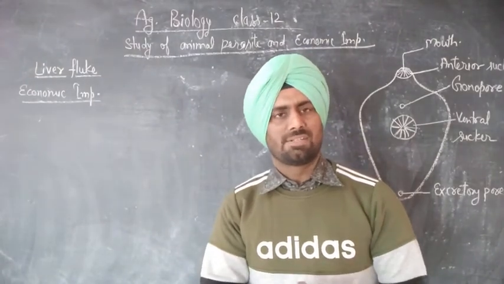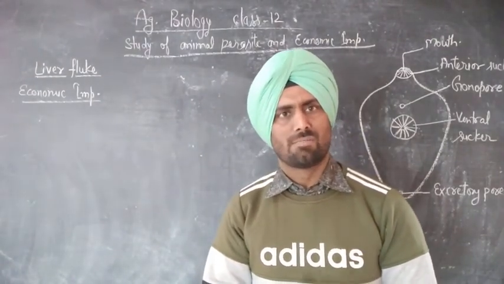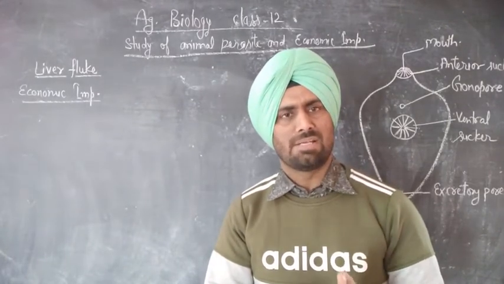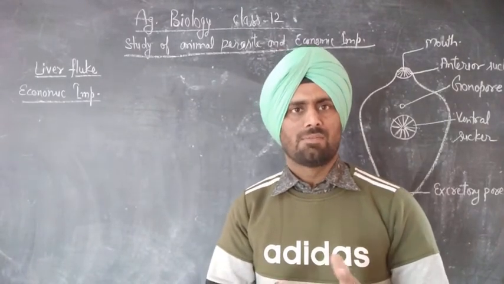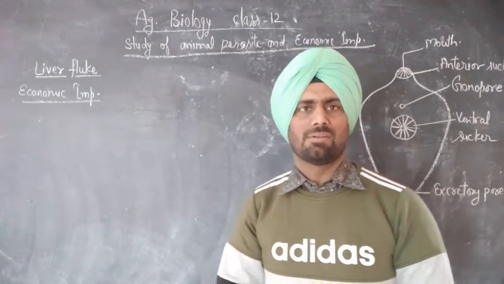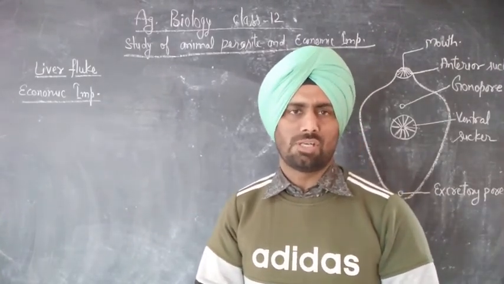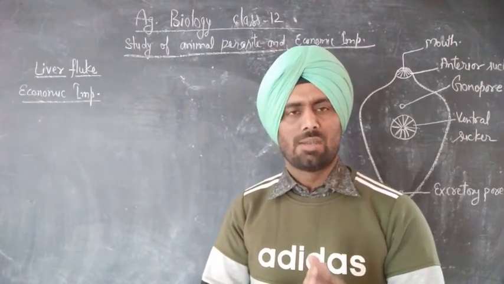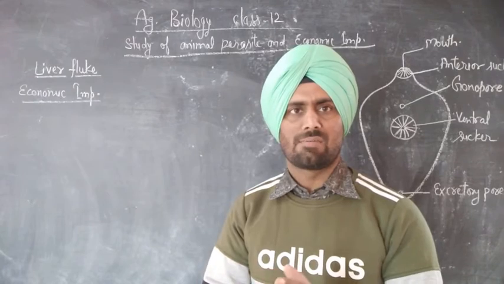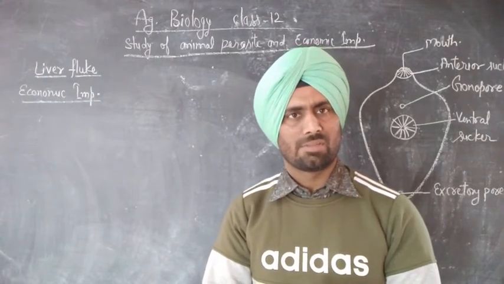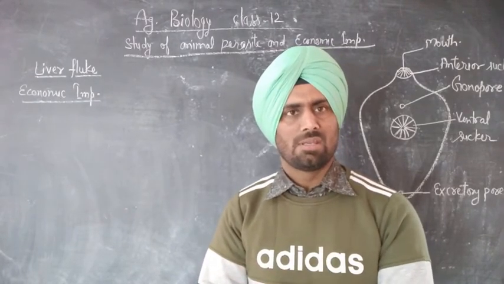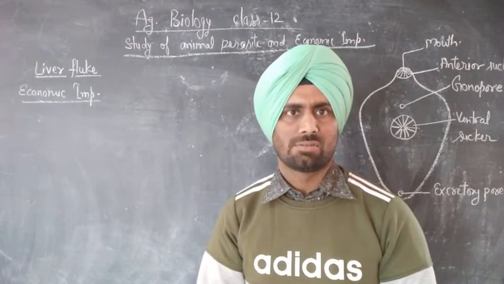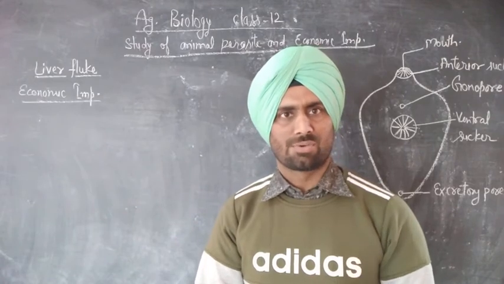This parasite mainly affects the sheep. When the vertebrates goat and sheep feed on such vegetation to which Metacercaria larva is attached, then it enters the body and damages the liver and bile duct, and it is called liver rot.